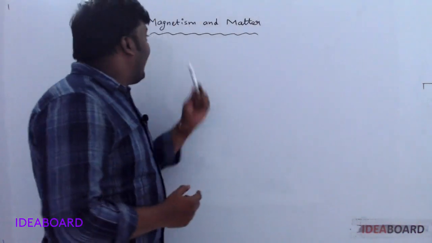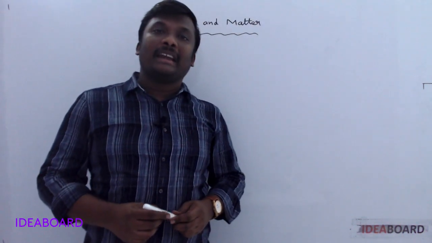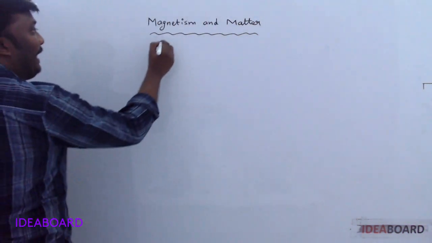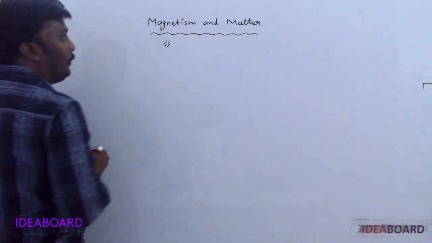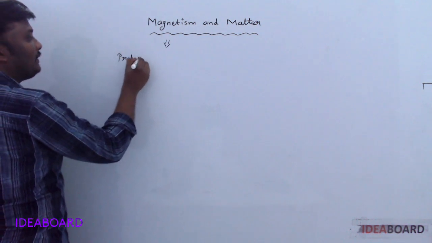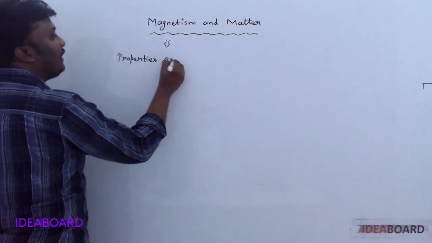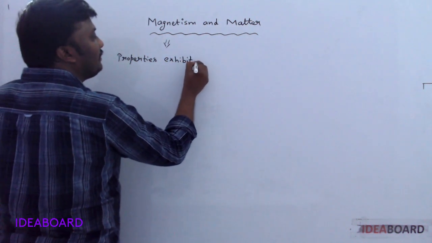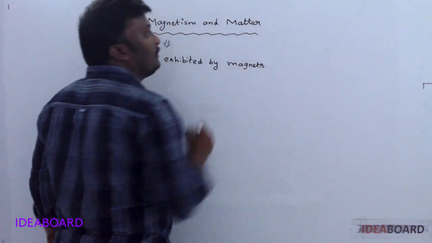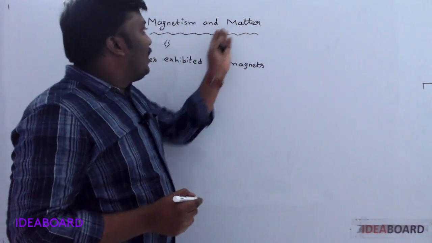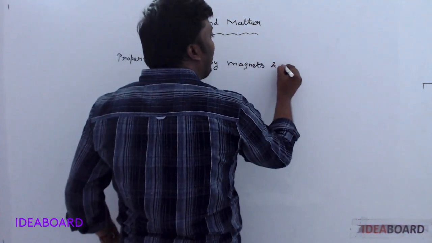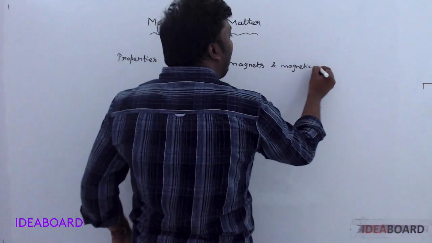Okay, magnetism. We learned about magnetism in 10th class, I think. What is magnetism? Magnetism is the phenomenon in which we study the properties exhibited by magnets. The lesson title includes the word matter, which indicates that it also discusses the properties of magnetic materials.